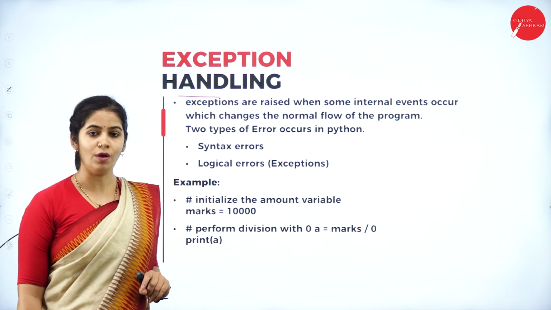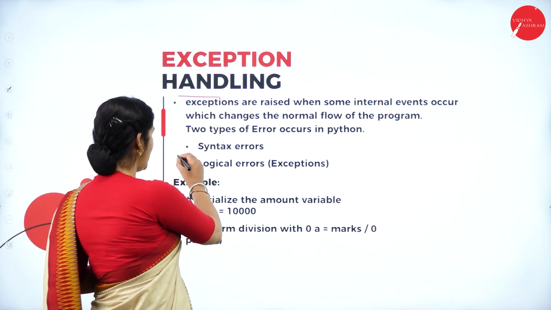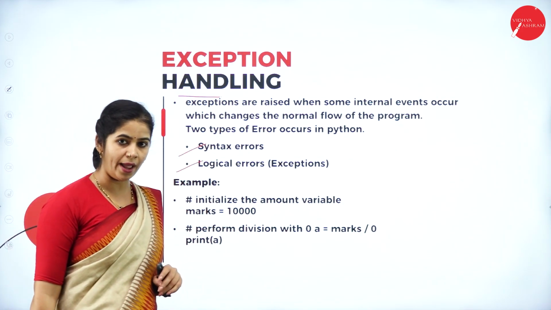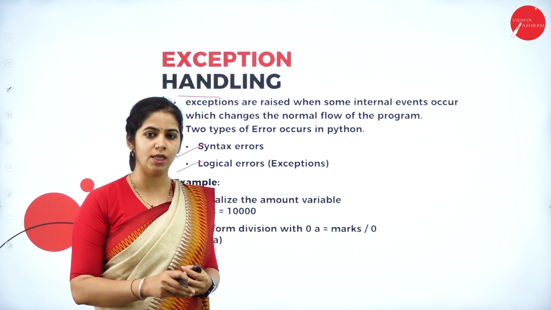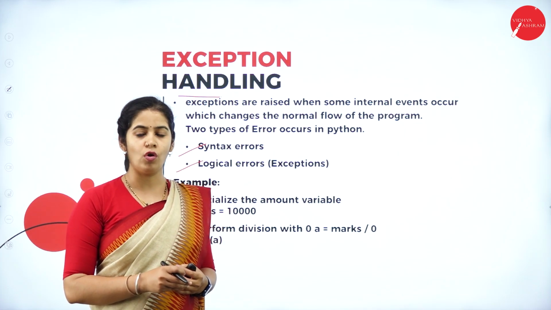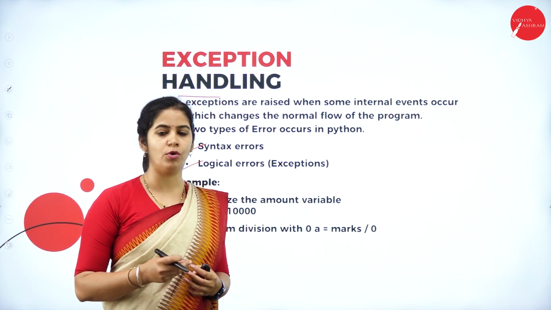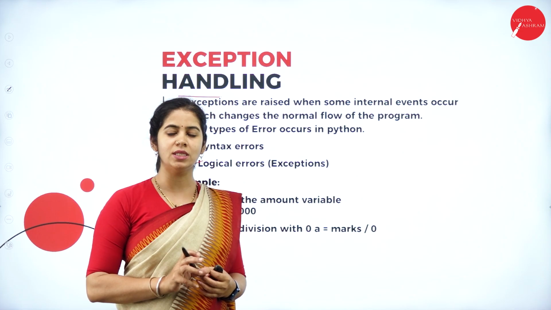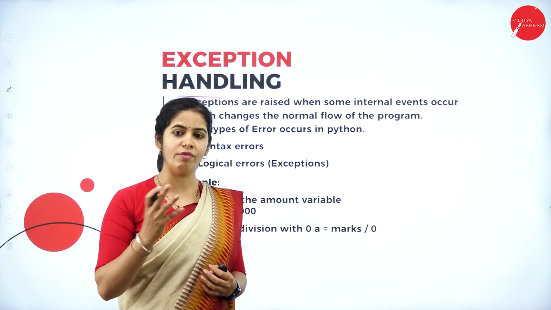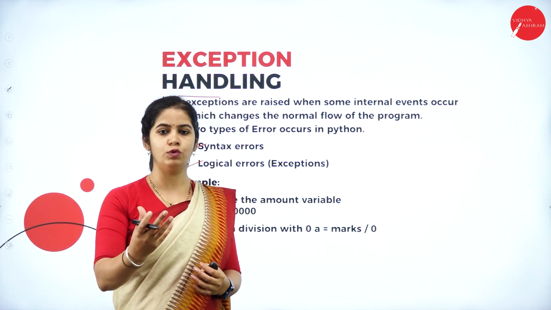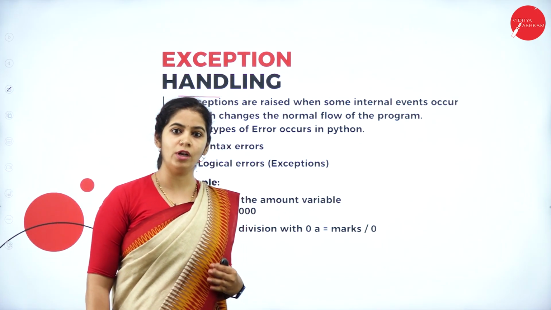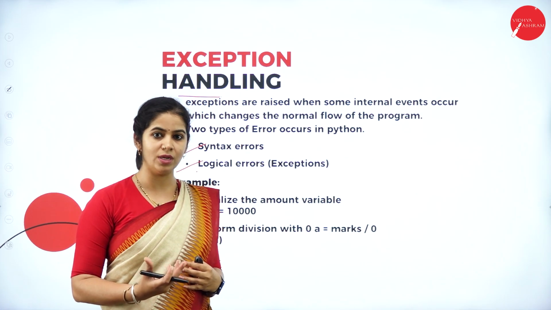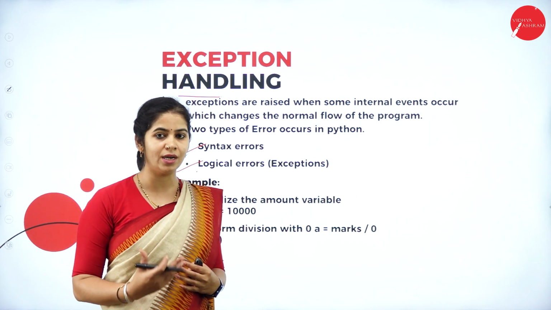There are two types of exception. One is syntax error and one is logical error. When we are typing anything, if we type something wrong, that comes under syntax error. If you are following a set of rules to write in the programming language, that is called syntax. If you go away from those rules, then it gives you a syntax error. And the second one is a logical error. What do you mean by logical? Like division by 0, it is not possible. The computer cannot understand division by 0.